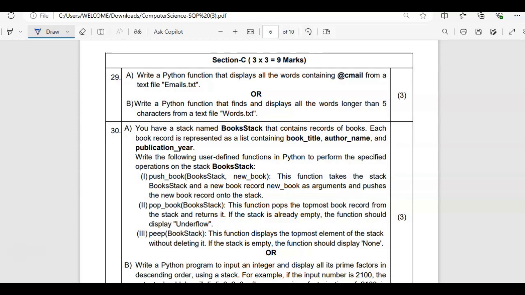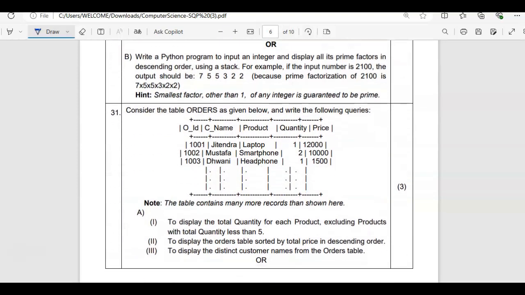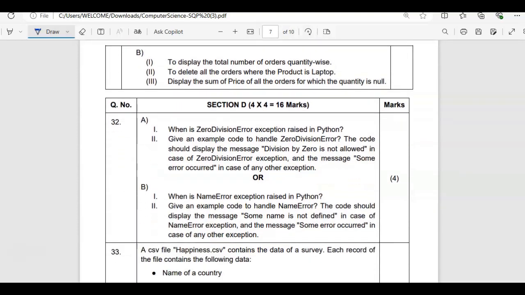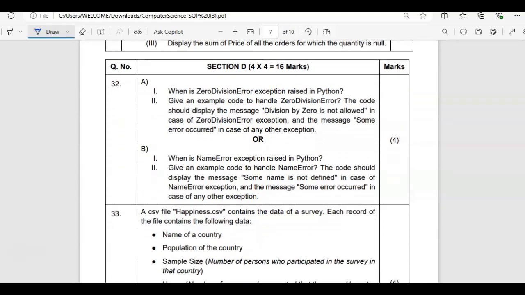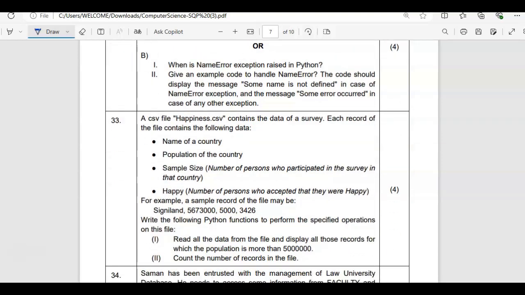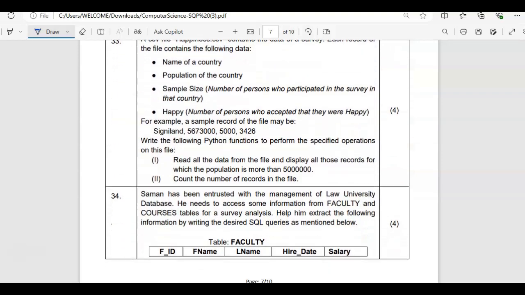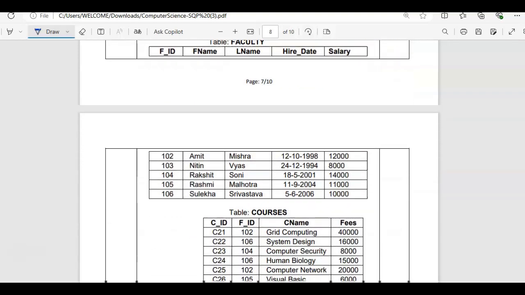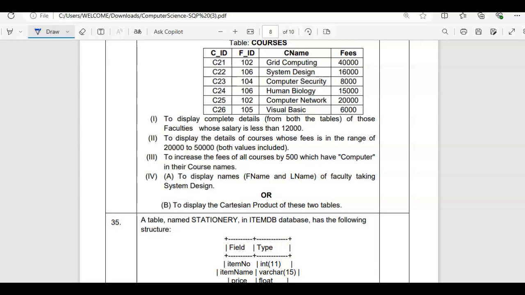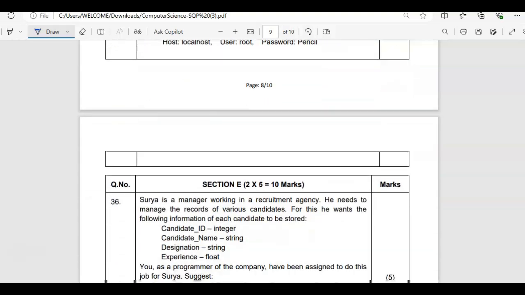You can see some coding related questions are given here with SQL query. Now moving to the next section, section D, each question is of 4 marks, and a total of 4 questions are given. So this section is completely of 16 marks. Question 32 has 2 parts, and 33 also has 2 parts. Then in 34 we have the SQL query, in which we have a total of 4 parts, and then 35 is also an SQL query.